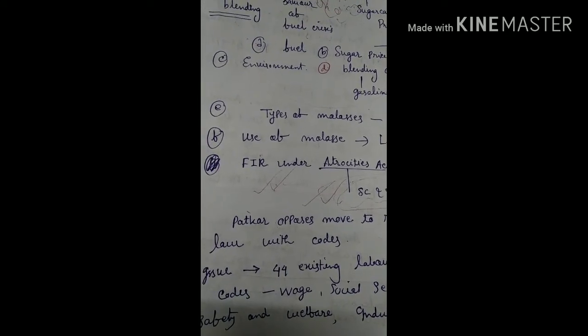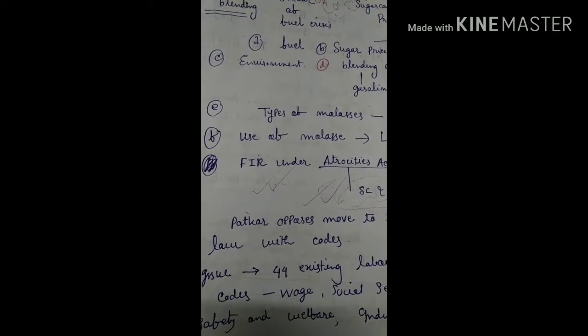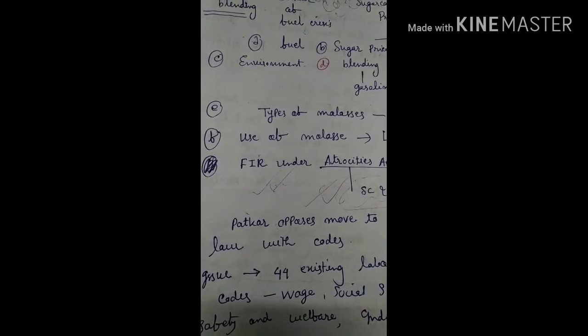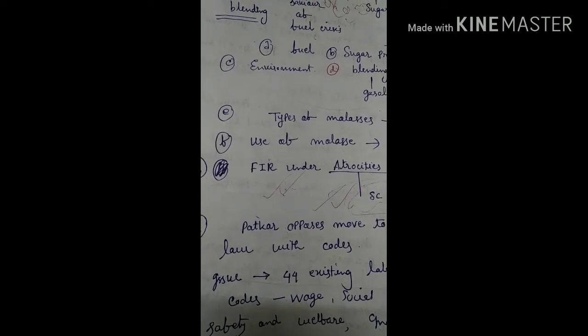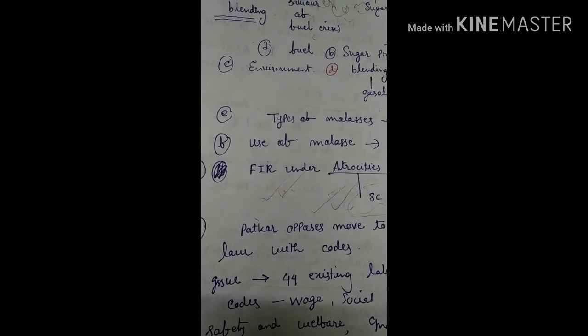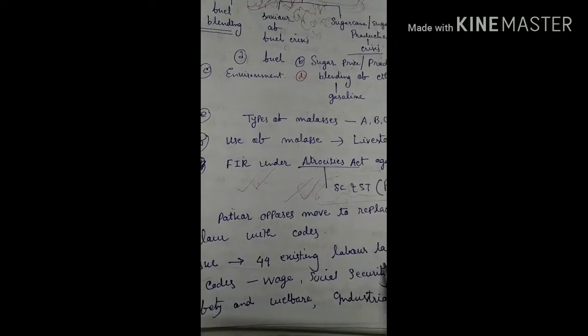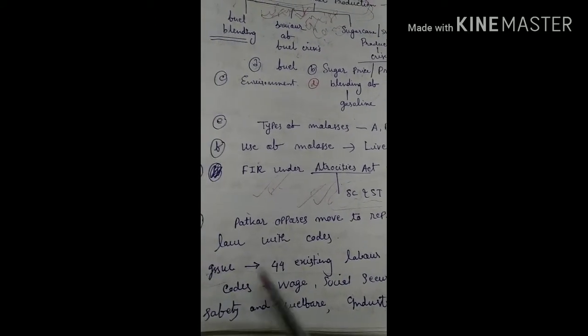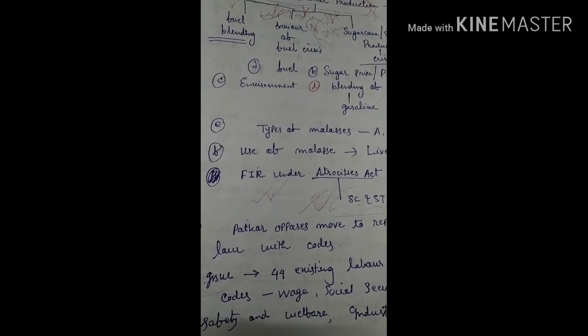This is the issue. Right. Then while you read the news article, it is your capability. You must develop this insight: which line is important, which line has conveyed the concept, or which line we have to avoid. In this way, in this article, this line, 44 existing labor laws have been assimilated into 4 labor codes.